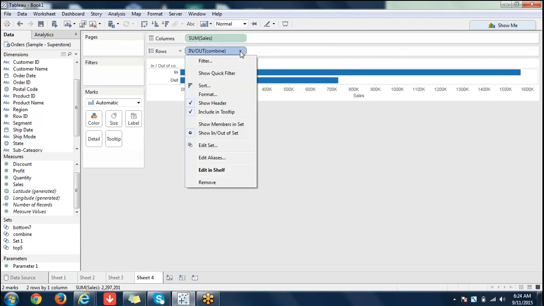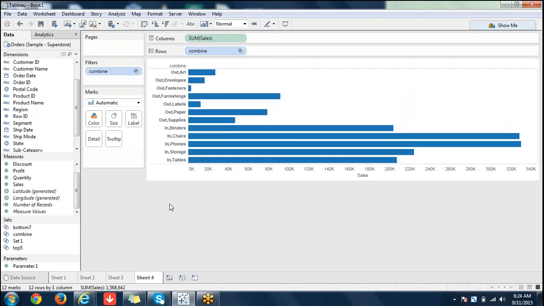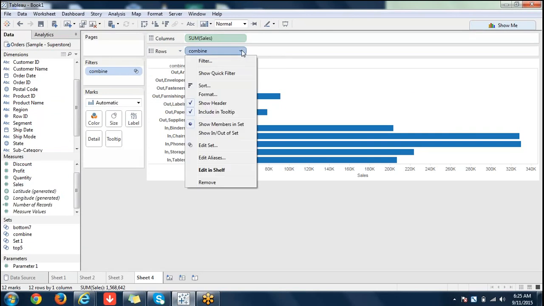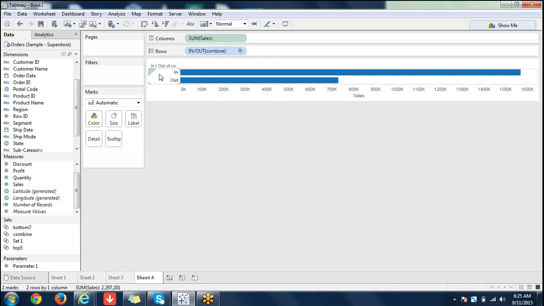You should be able to see the members here. If you want to see the members who are in and who are out, like this.